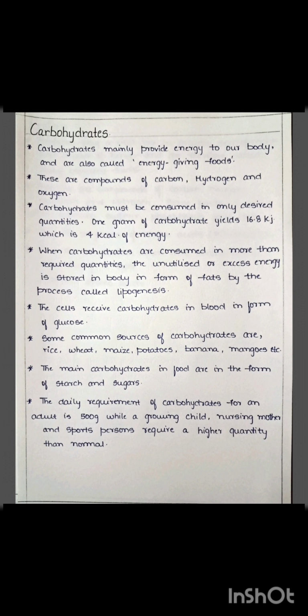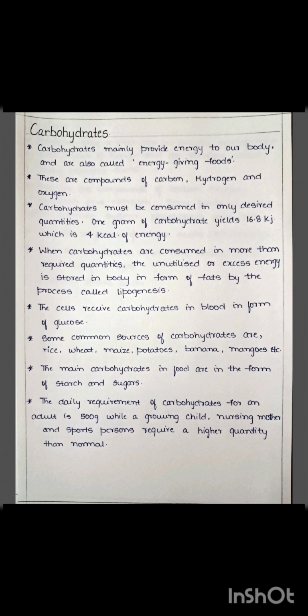Next, some common sources of carbohydrates are rice, wheat, maize, potatoes, bananas, mangoes, and many other foods.